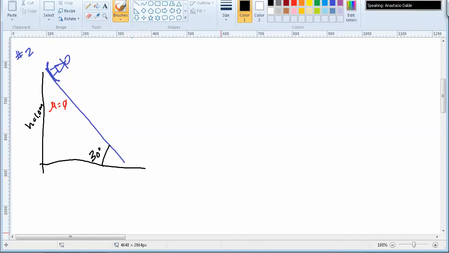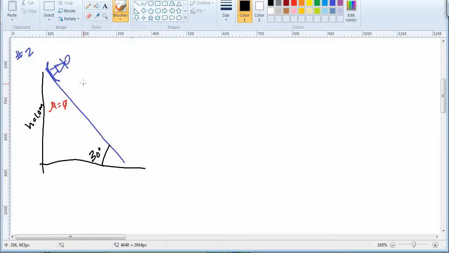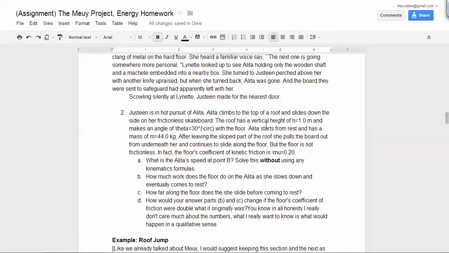Cool with that? All right. Now, Alita starts at rest, and her mass is 44 kilograms. Let's draw that in. Mass equals 44 kg. Alita starts at rest, mass 44 kilograms.